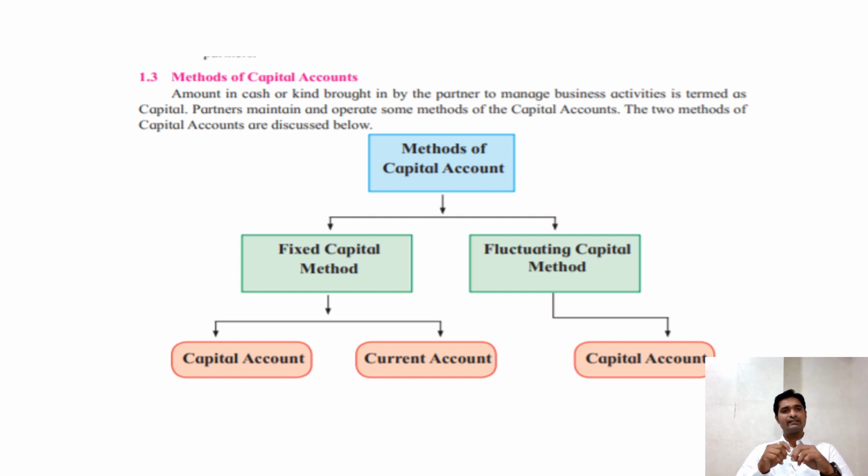After that, the next thing that we have also studied is the partnership final account. Now, when we talk about the partnership final account, it includes the trading account, profit and loss account, and the balance sheet. What is the purpose of the trading account? Why is the trading account prepared? Then next we have studied the profit and loss account. What is the profit and loss account? What is the purpose of preparing the profit and loss account? And then next, the last thing that we have prepared, which is the balance sheet.